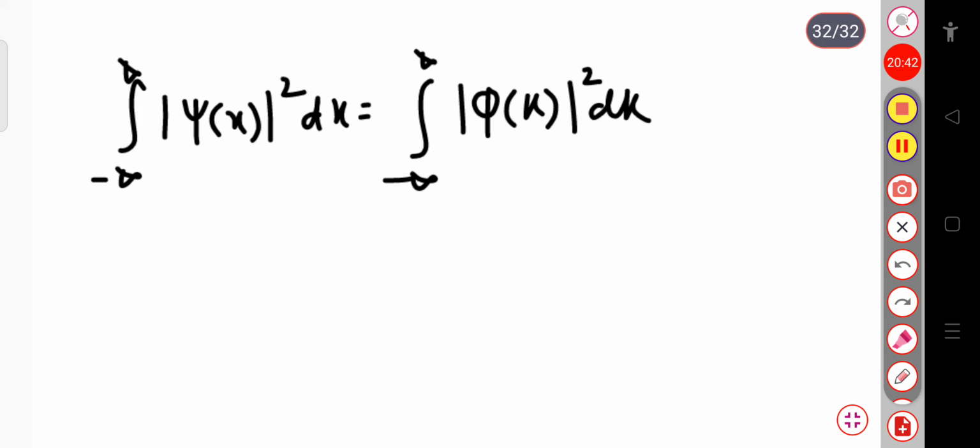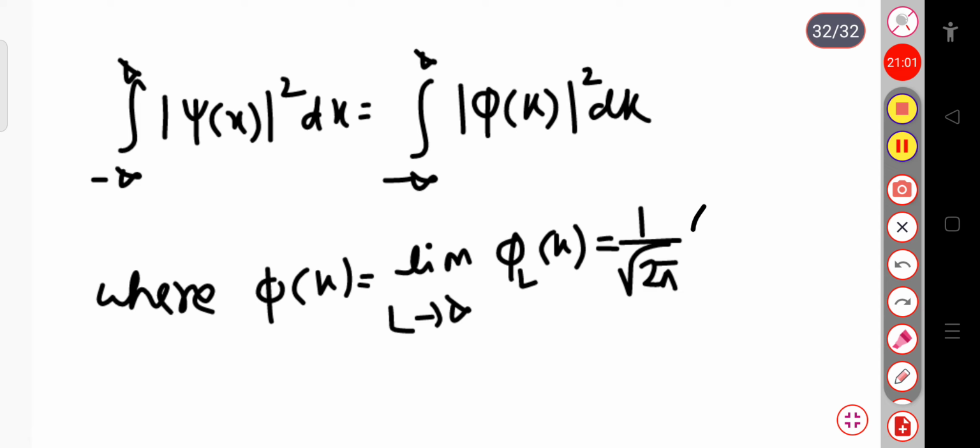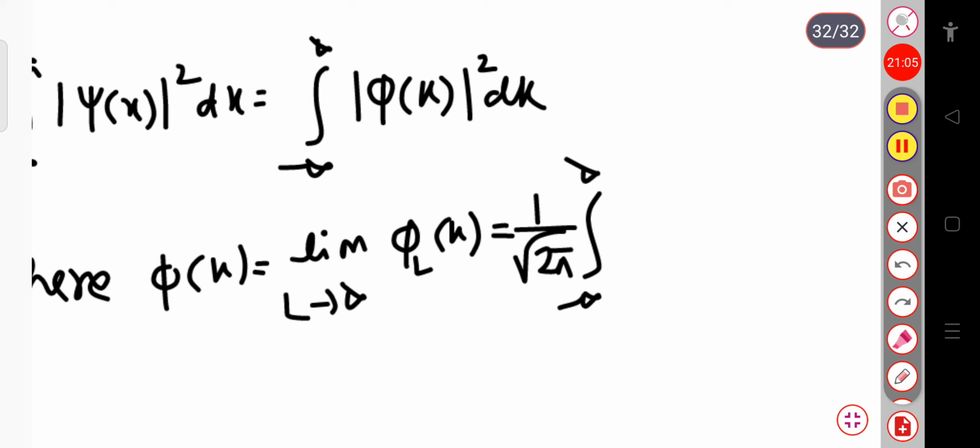where phi k equal to limit L tends to infinite phi L of k, that is equal to 1 by root over 2 pi times integration over minus infinite to plus infinite psi of x exponential minus i k x dx.